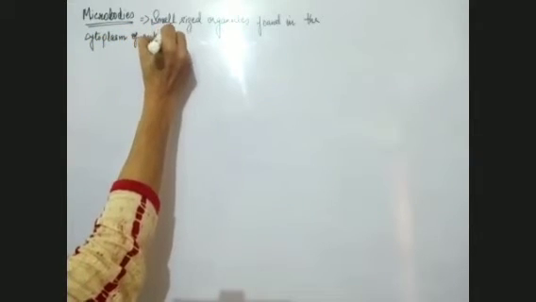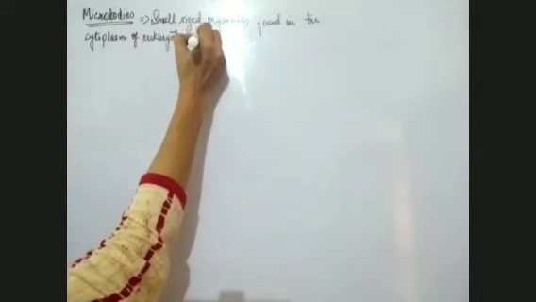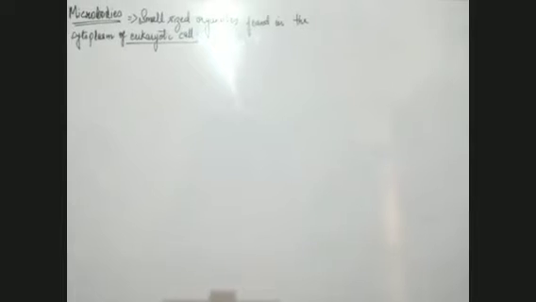We have to be very particular about it that these are found only in eukaryotic cells. What is a eukaryotic cell? A cell in which a true or definite nucleus is present, that cell we call a eukaryotic cell. So these are small sized organelles which are found in the cytoplasm of eukaryotic cells. We have come to know this.